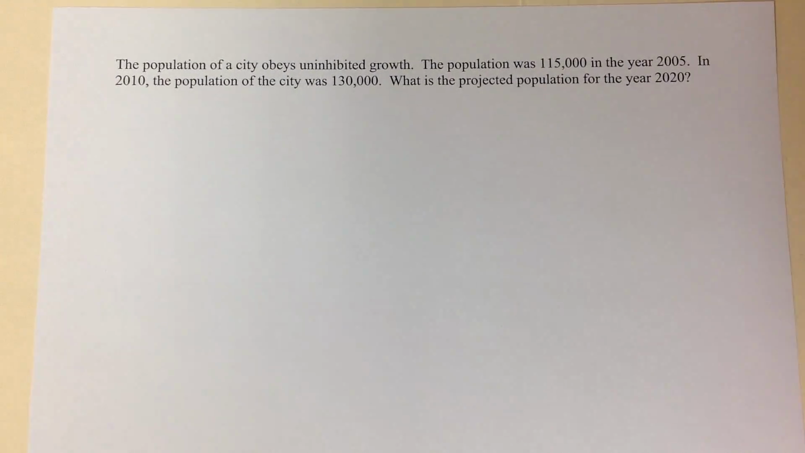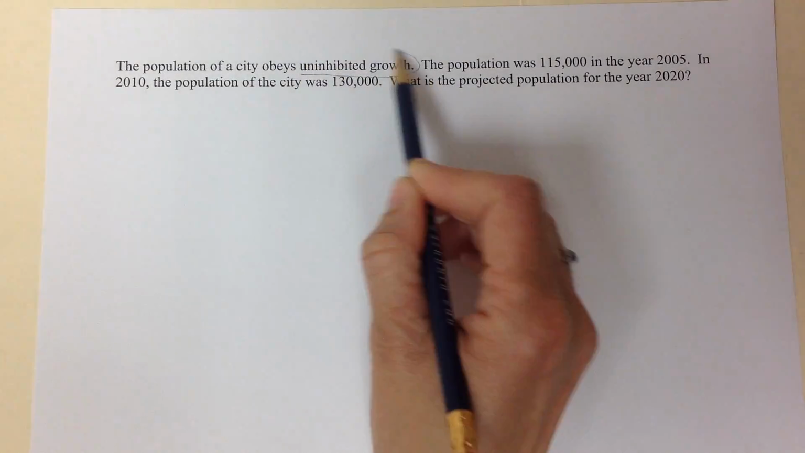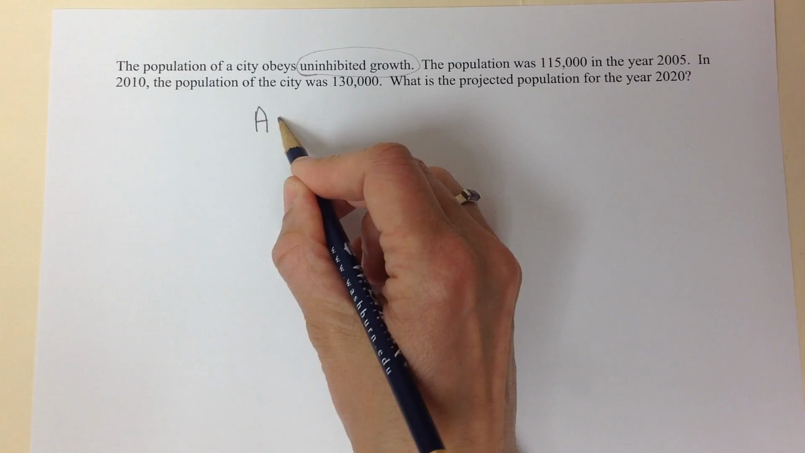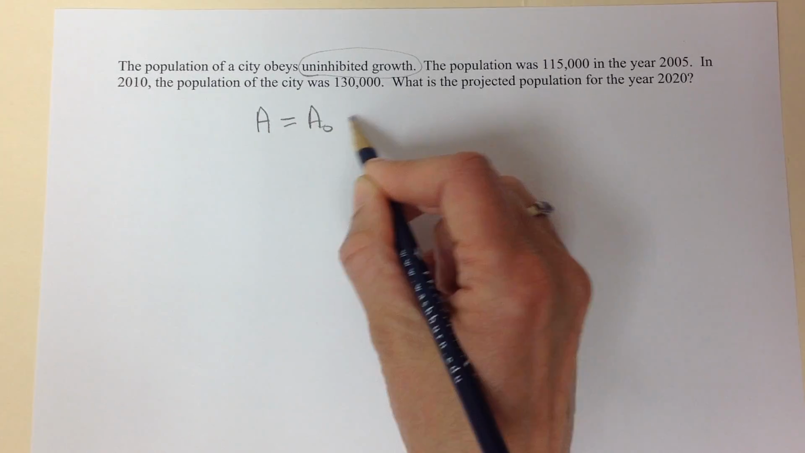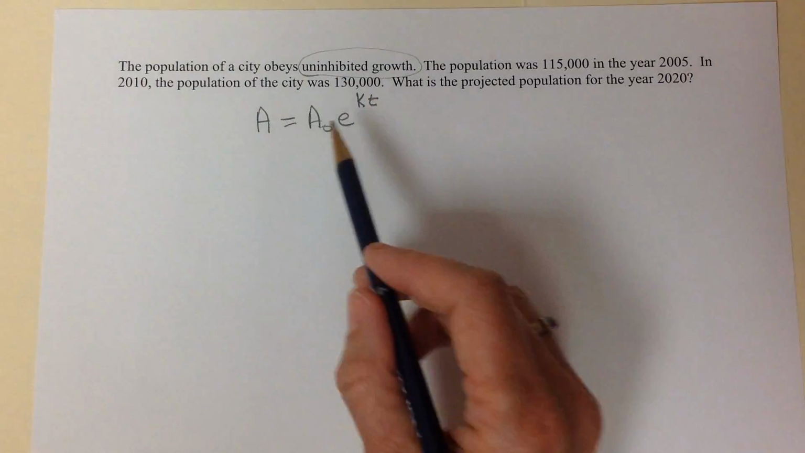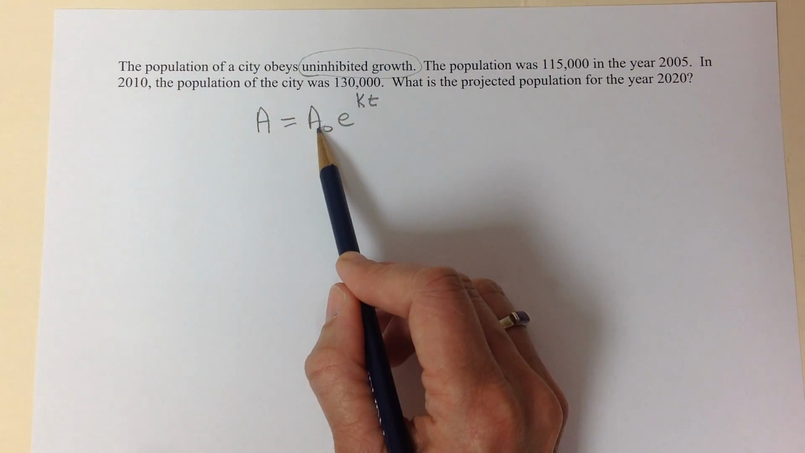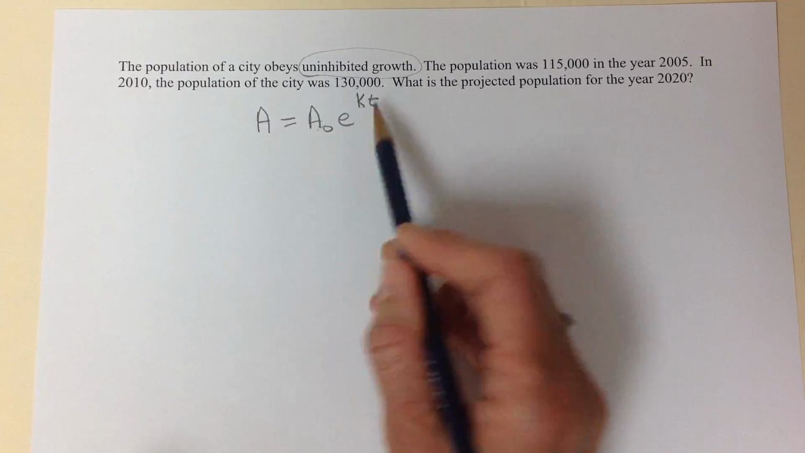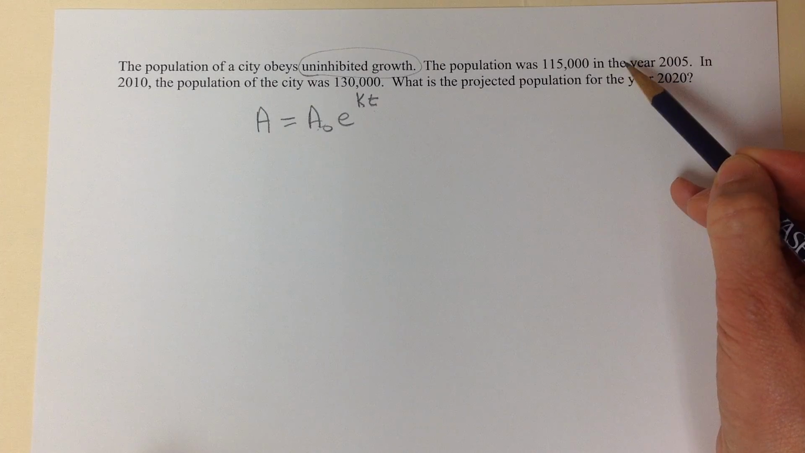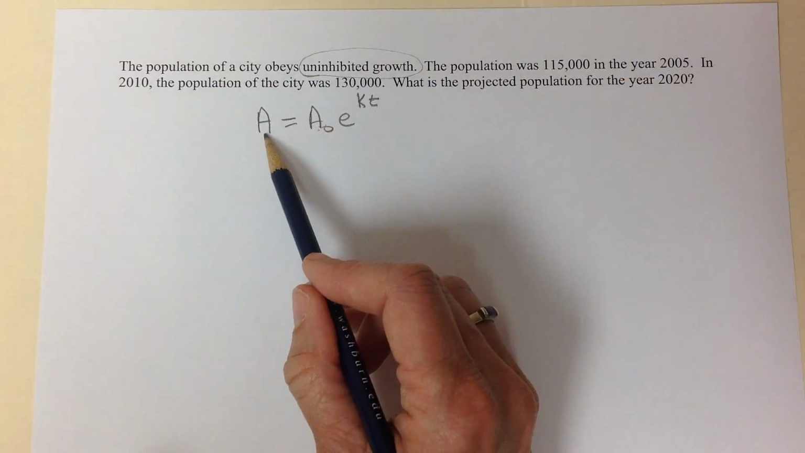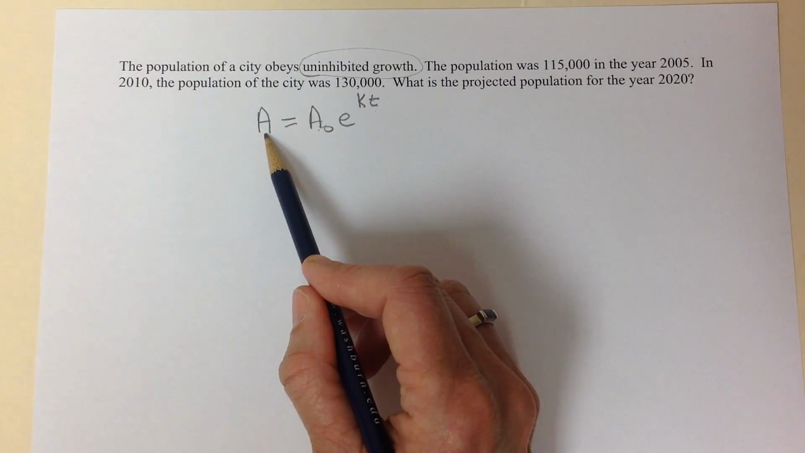The population of a city obeys uninhibited growth. This is a phrase to indicate that we're going to use the equation A equals A naught e to the kt. A naught is the initial population or amount that we have. T is time, based on whatever the context is here. Looks like we're going with years. Okay, and A is the amount that you have at any specific time.